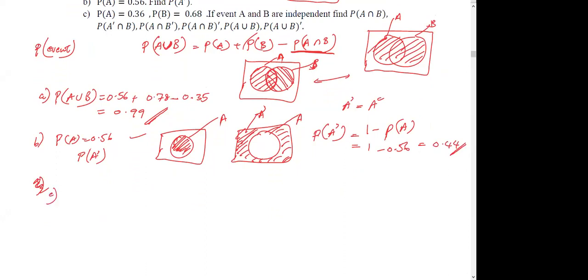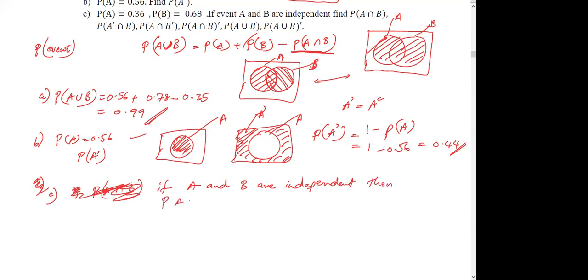Part C, P(A) given, P(B) given. If event A and B are independent, find A intersect B. Okay, if A and B are independent, then what happens?